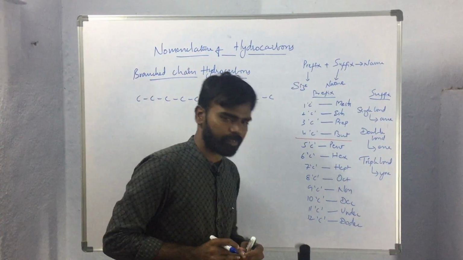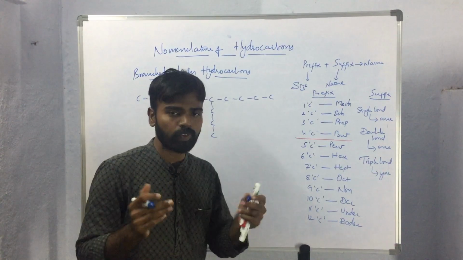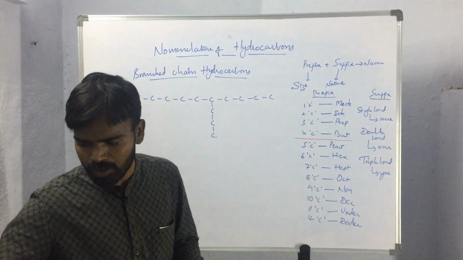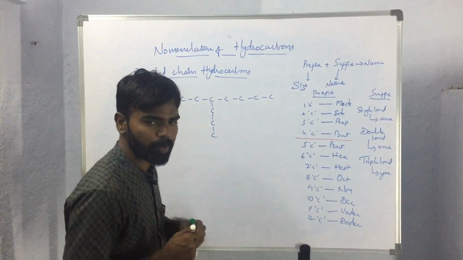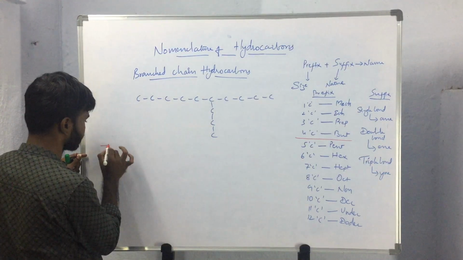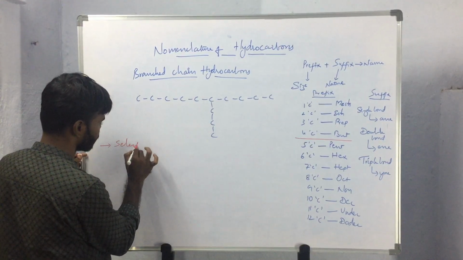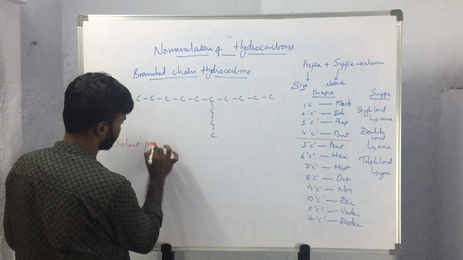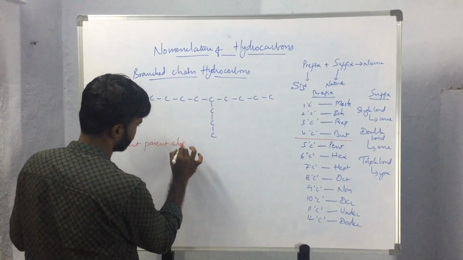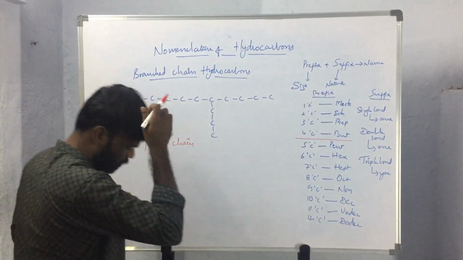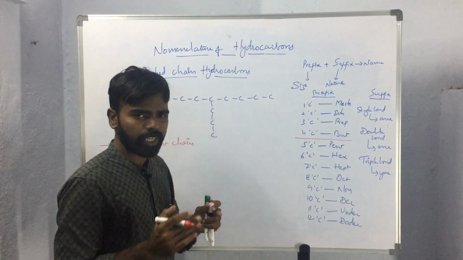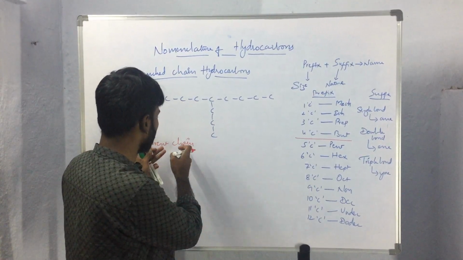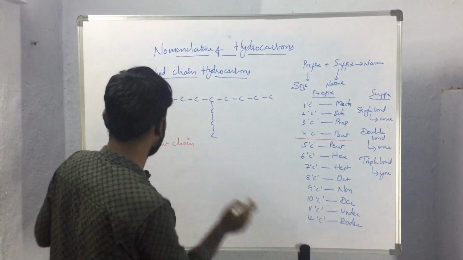So here, while naming the compound, first of all, we have to select the parent chain. So what do we call the parent chain?